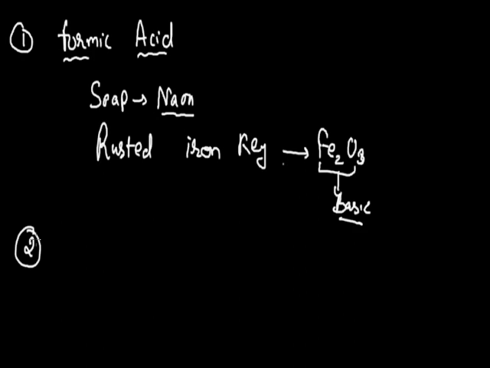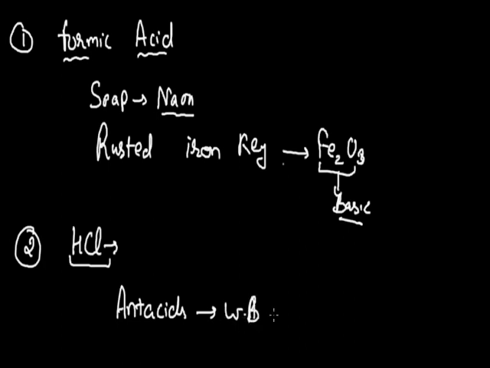On the other hand, if we take the example of acidity, sometimes we feel acidity due to the secretion of an excess amount of hydrochloric acid in our stomach, and this excess amount of hydrochloric acid is neutralized by a substance which is basic in nature. To neutralize this excess acid, the tablets which we use are known as antacids, and generally these antacids contain weak bases such as magnesium hydroxide.